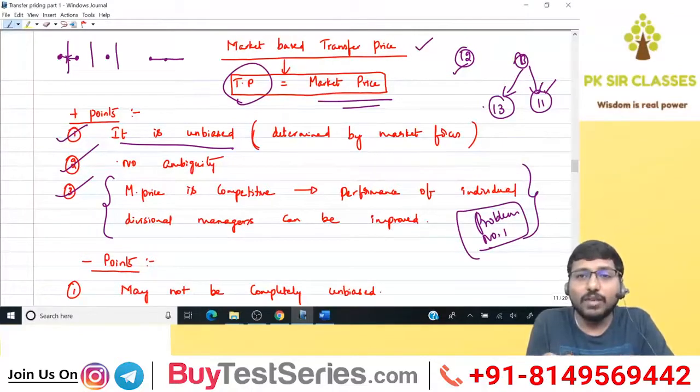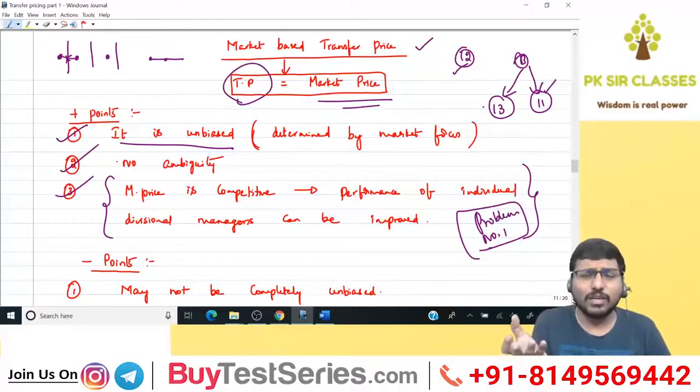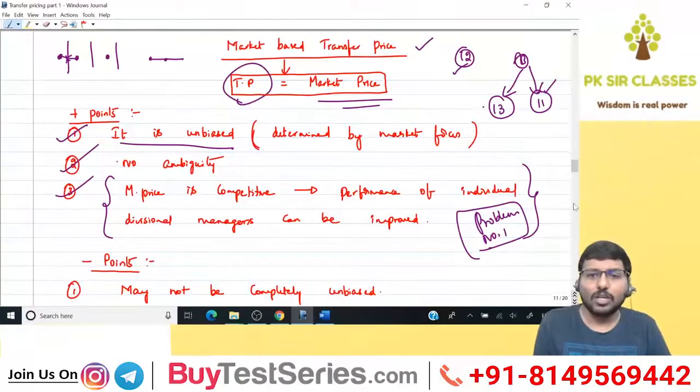Are you able to understand? This is very, very important. Again, I repeat, your company's efficiency and the market efficiency will be exactly the same. That's obviously good. Got the point? Moving on to the next one.